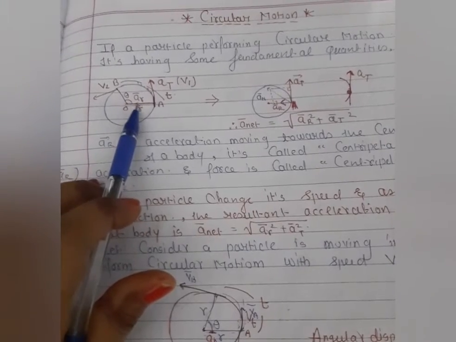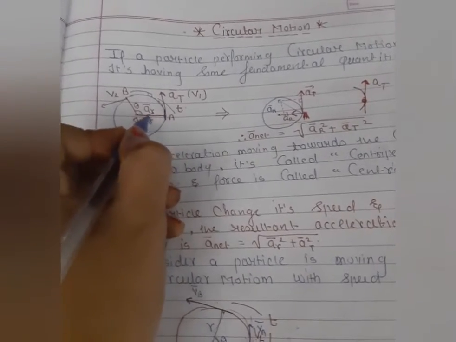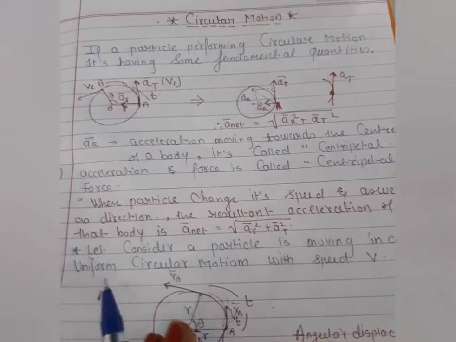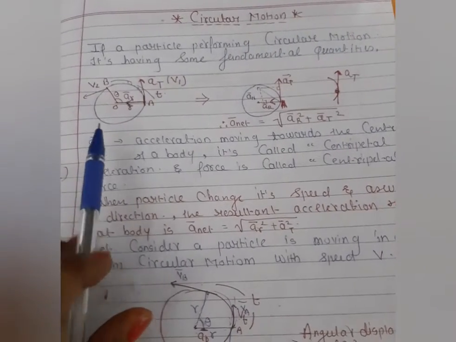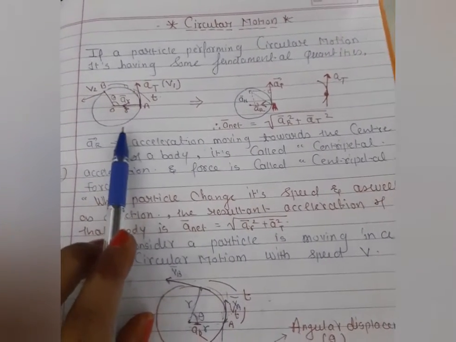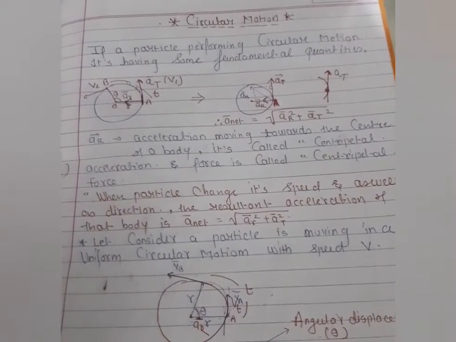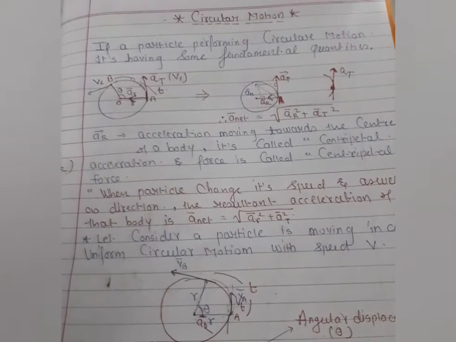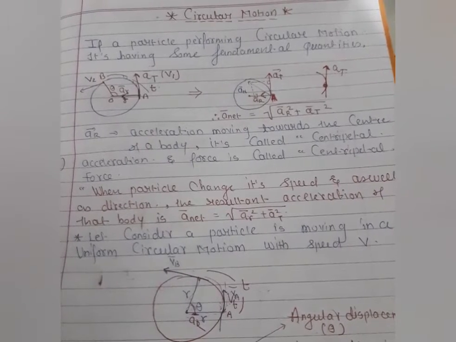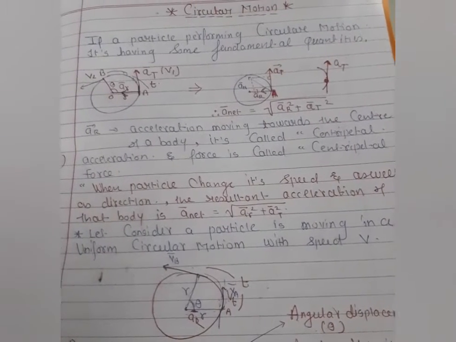Here you can see the acceleration direction is moving towards the center. Why does this happen in uniform circular motion? The acceleration direction is towards the center, as you can see here. Let me give one natural example. If we set a satellite near the surface of the Earth, then what happens? The satellite revolves around the Earth. Why does this happen? You can give me the answer. Because of gravitational force. Yes, this is true.